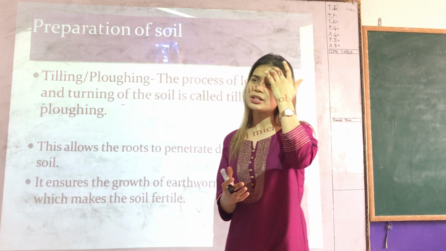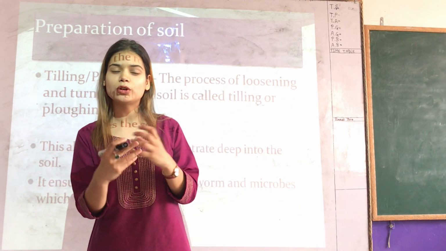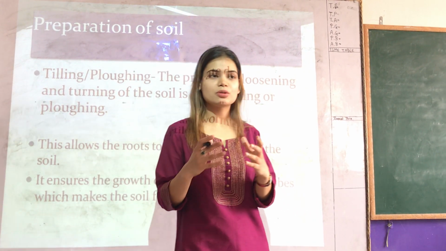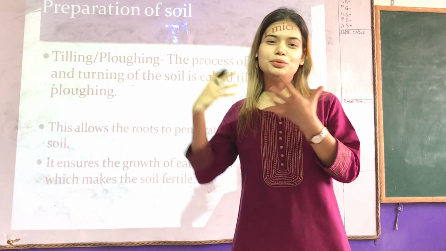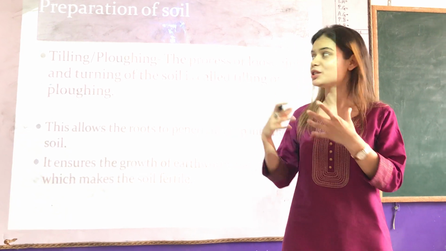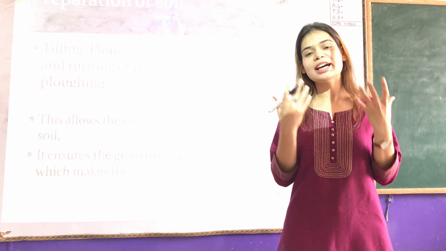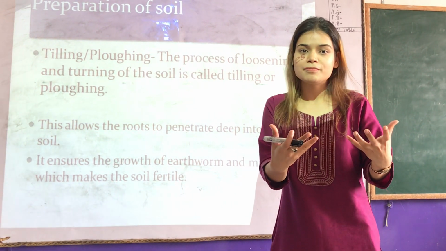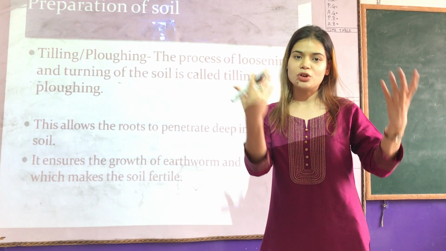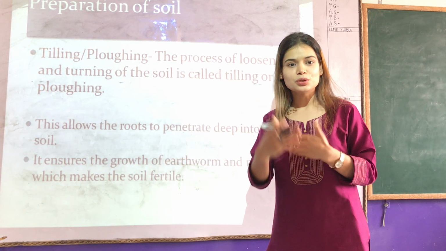Now children, sometimes the land or the soil is very dry. Then it is very difficult to do the plowing, or very difficult for the farmers to till it. In those situations, the farmers first give water to the soil and then they do the tilling.